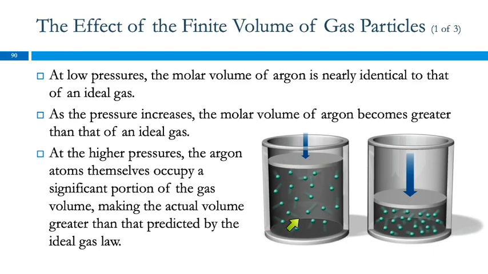Here, if we take this sample of gas and compress it, making the pressure higher, now the molecules take up a larger proportion of the total space than they did before. If we continue to squish that, eventually we're going to condense it into a liquid, and now it's definitely not going to follow the ideal gas law. The volume of the atoms here, this is argon, so they're not molecules, becomes more and more significant at higher and higher pressures.